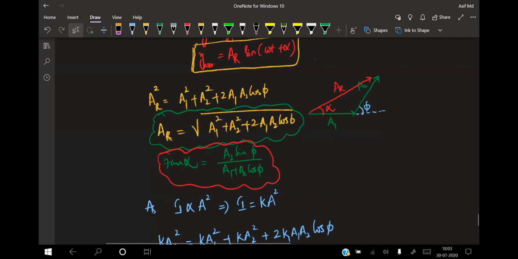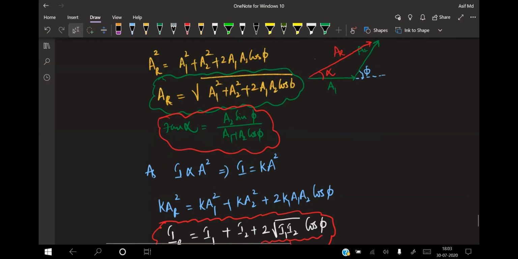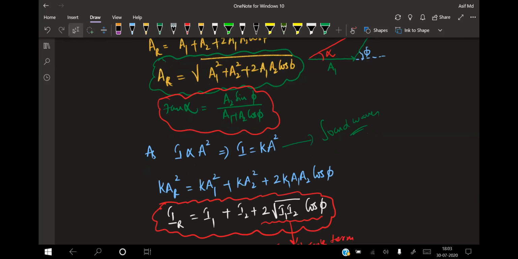Now, how do you get the direction? The same thing as you might have done in your first-year vectors: tan α = A2 sin φ / (A1 + A2 cos φ). And we know that intensity is directly proportional to the square of the amplitude. If you don't know this, we will do it in the chapter on sound waves, so don't take that tension. Right now, remember that intensity is directly proportional to the square of the amplitude, and the derivation is in the chapter on sound waves.